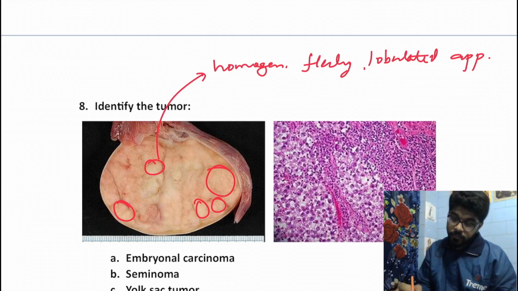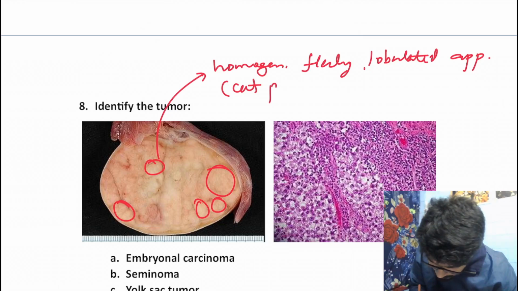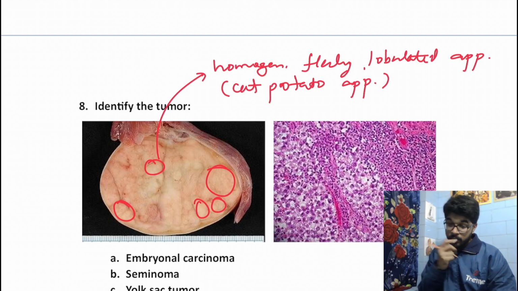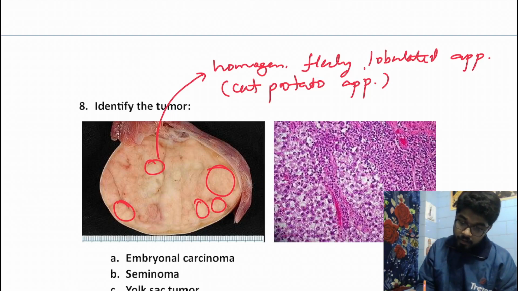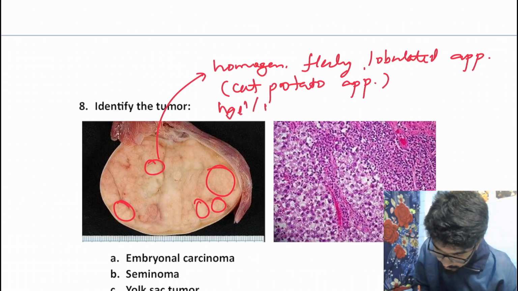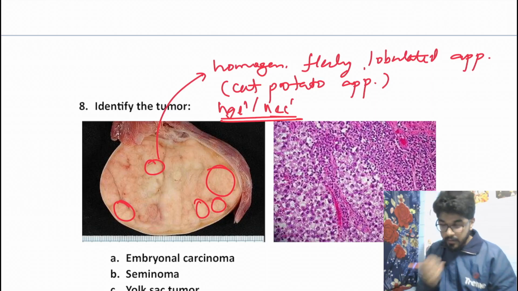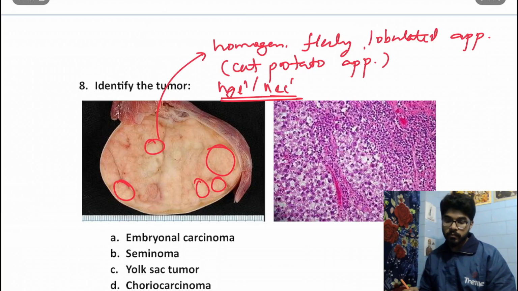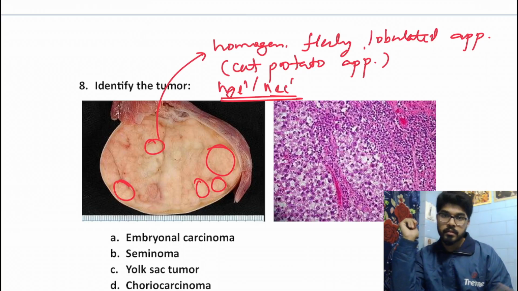We get a lobulated appearance. So this is classically described as the cut potato appearance. And a few important things to remember over here is that in the gross section we do not get any hemorrhage or necrosis, right? It is extremely homogeneous, right? No hemorrhage or necrosis is visible over here. Okay, now this is very much suggestive of seminoma.